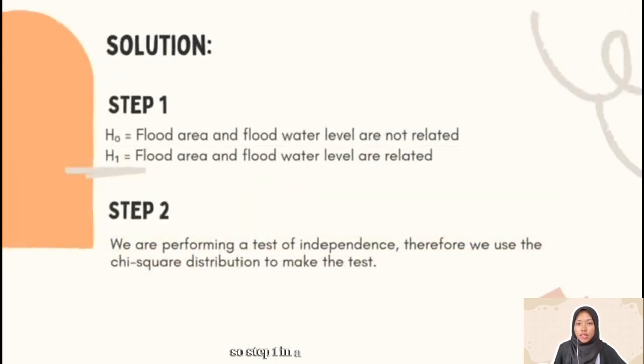So, step 1, in the test of independence, we test the null hypothesis that two characteristics of elements are not related, that is, they are independent, against the alternative hypothesis that two characteristics are related, which is they are dependent. We can say that the null hypothesis is that flood area and flood water level are not related, while the alternative hypothesis is that flood area and flood water level are related.